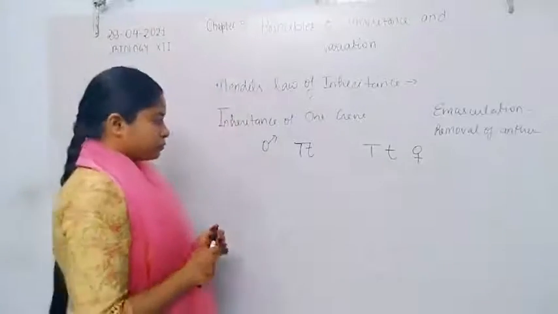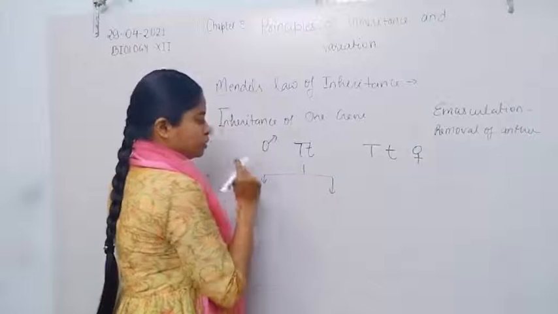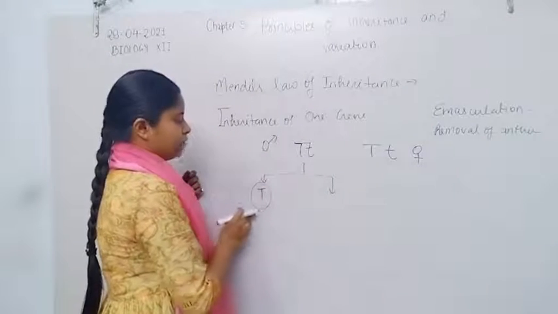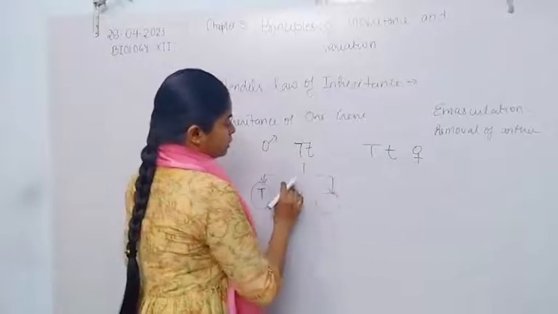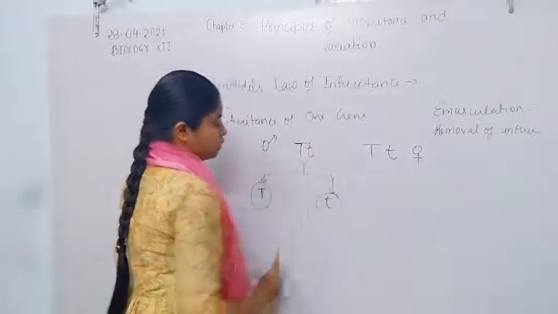That is, one gamete has capital T, and the other has small t.